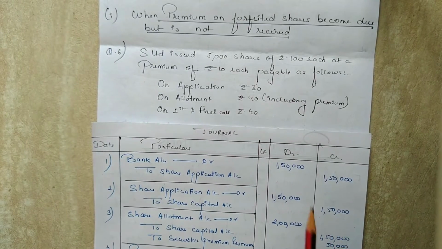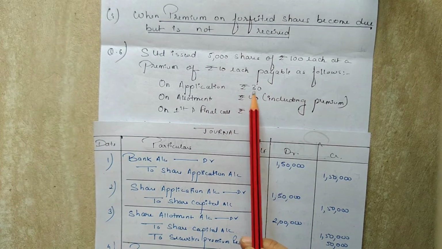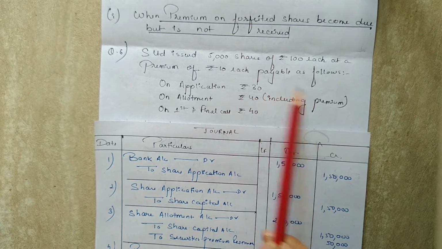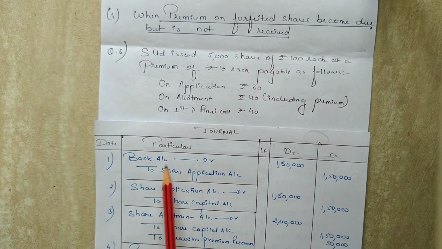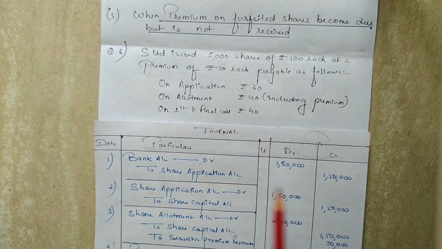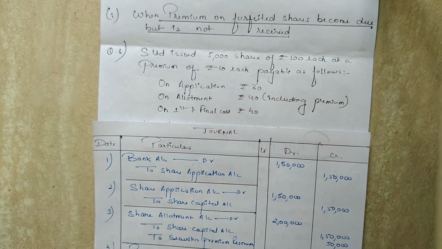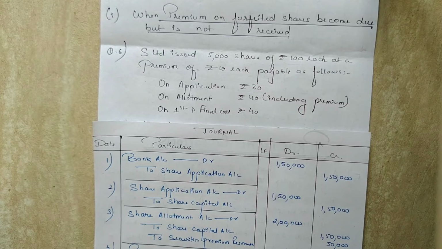So now according to the question, the number of shares issued is 5,000 and application money is rupees 30. So the total amount received on application will be 5,000 into 30 which is 1,50,000. And the entry for receiving the amount due on application will be bank account debit to share application account and the amount is 1,50,000. Next we will transfer the application money to the share capital account. The entry will be share application account debit to share capital account and the amount is 1,50,000.